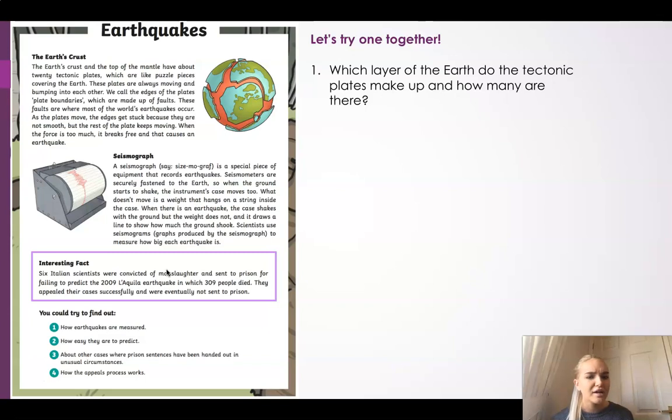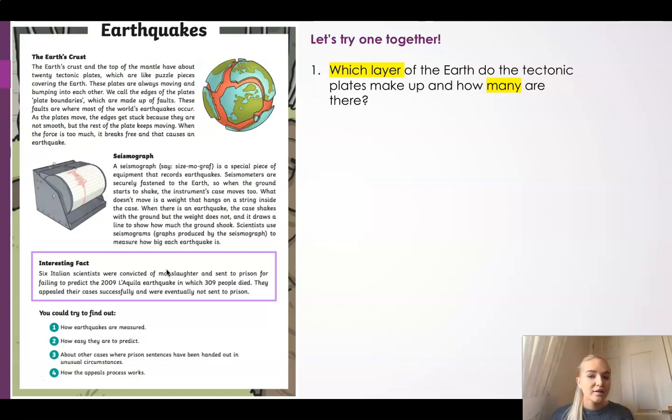Well, I can see that the word many is a really important word, because what does many tell me? That's right, it's going to be a number. So it's going to be an amount. So I know I'm looking for a layer, and I know it's going to be a layer of the earth, and I know it's going to be amount because of this word many. So I can highlight my keywords in my question.